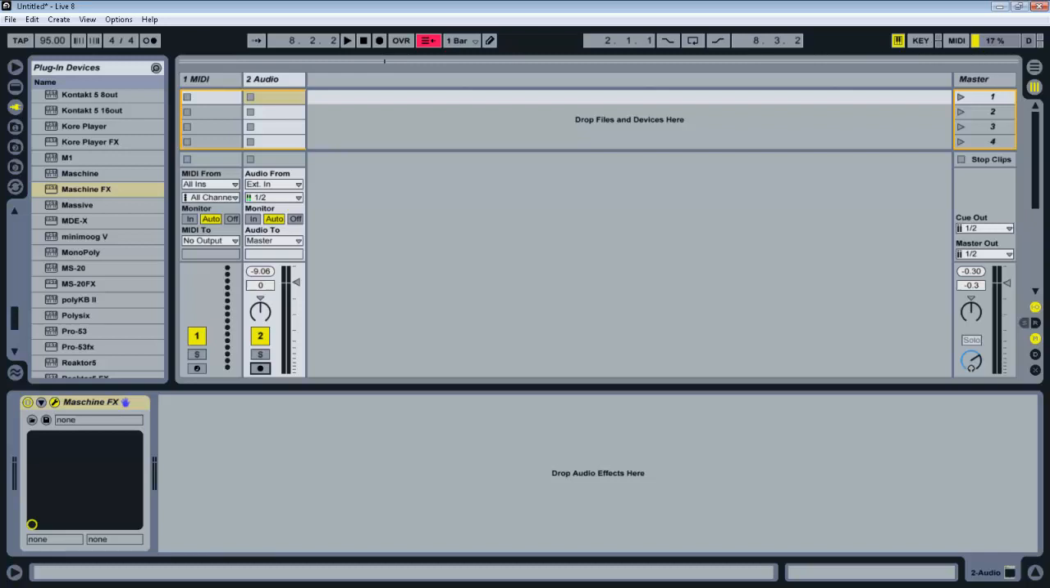This is a quick video showing you how I set up Maschine inside of Ableton when sampling. You might want to still chop it up in Maschine but lay it out in Ableton, and I'm going to show you how to do it real quick.